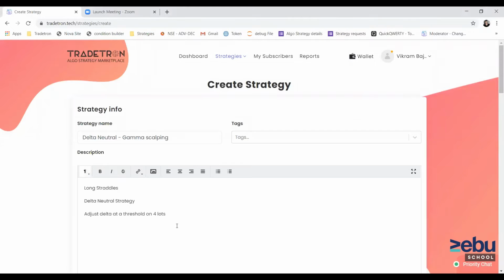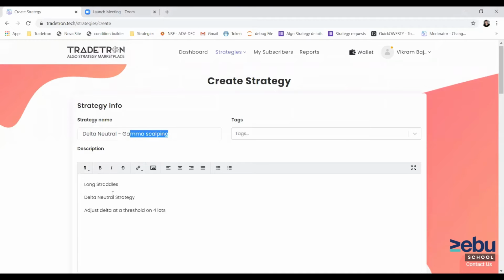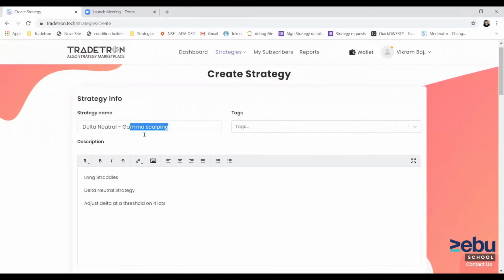Okay, let's begin. Today's topic is the delta neutral strategy. We will create a gamma scalping strategy, which is basically a long premium, long option strategy.